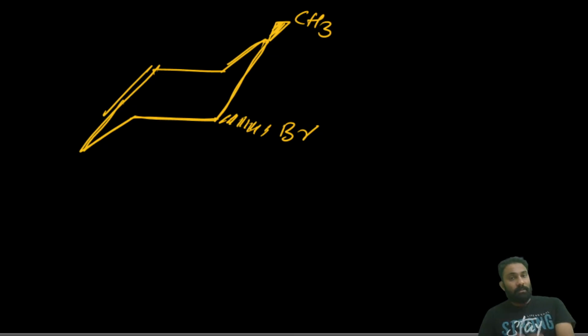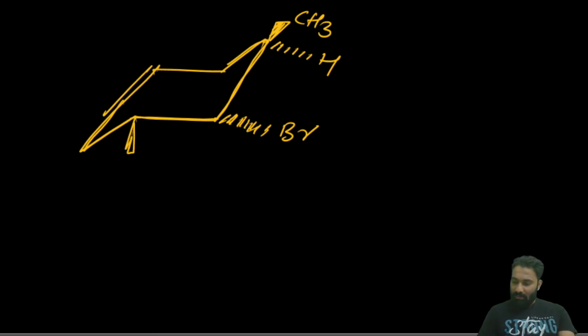Done. Now here we have a hydrogen; here the hydrogen is there. Here the one hydrogen is there. Clear? Now here the hydrogen, one wedge and one dotted.